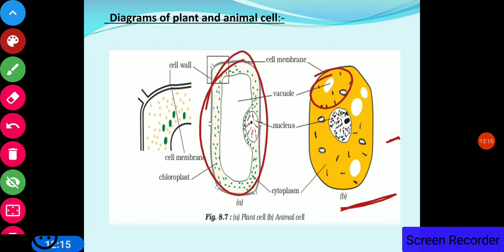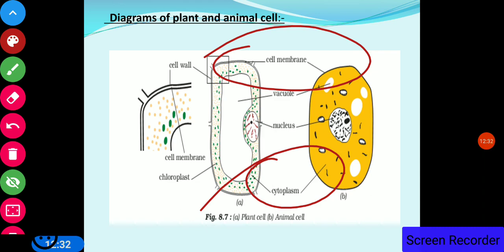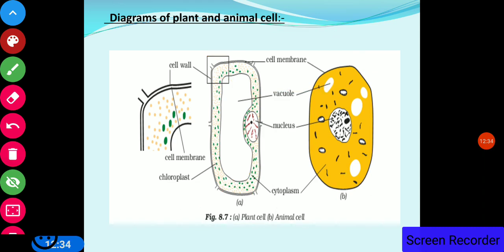In the animal cell, it is of very small size. This is the nucleus, this is the nucleus. Both have a cell membrane. The cytoplasm is present in both cells. So just remember these diagrams.